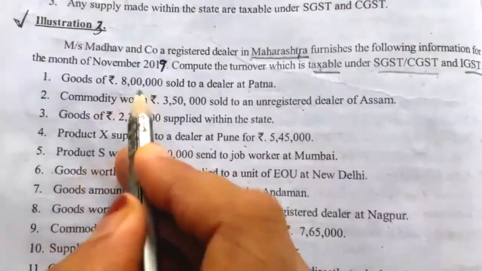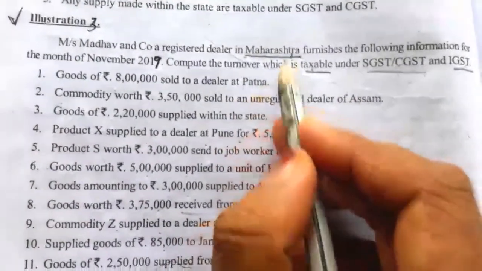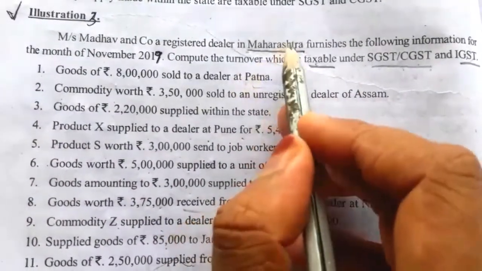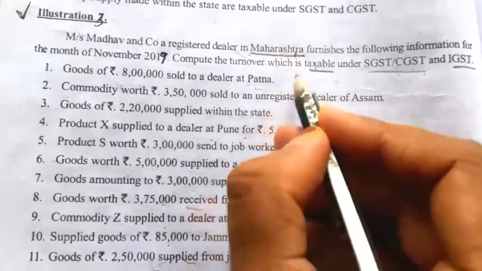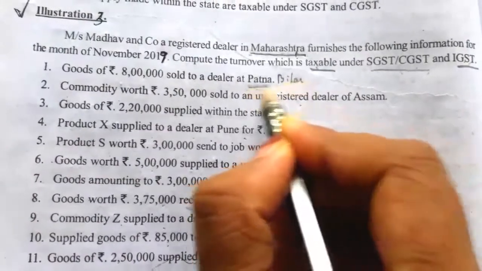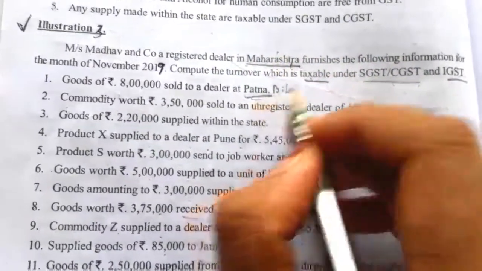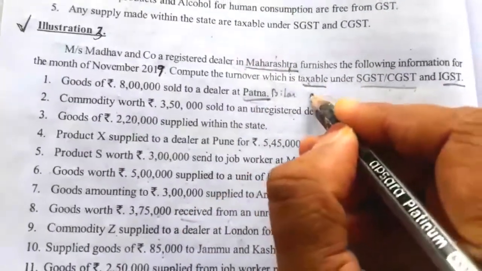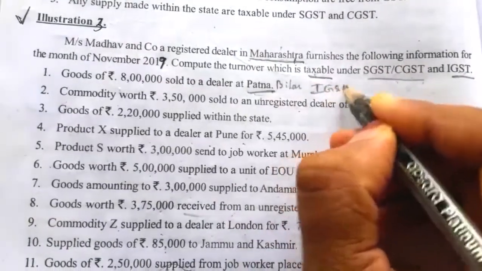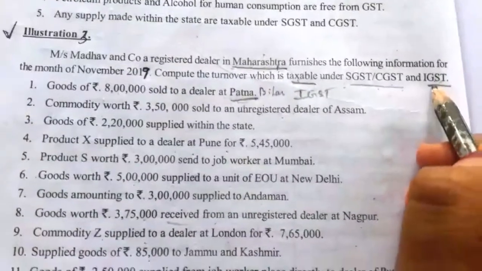Now we'll see one by one. First one, goods of rupees 8 lakh sold to a dealer at Patna. So Patna is not in Maharashtra, it is outside the state of Maharashtra, it is in Bihar. Patna is in Bihar. So two states, the goods are supplied to another state from Maharashtra to Patna, Bihar. So IGST will be levied. So for this IGST will be levied, means this transaction of 8 lakh we have to take under the IGST column.